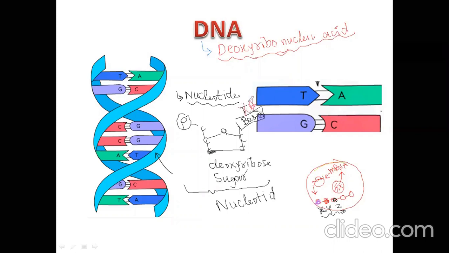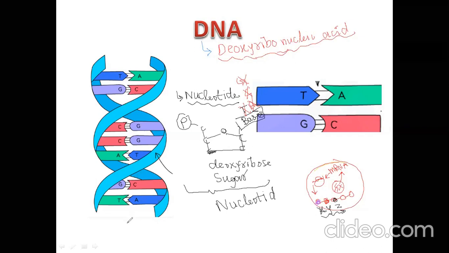If cytosine is attached, we call that cytosine nucleotide. If guanine is attached, we call that guanine nucleotide. Is it clear? Now, on the basis of these nitrogenous bases, we have 4 nucleotides.